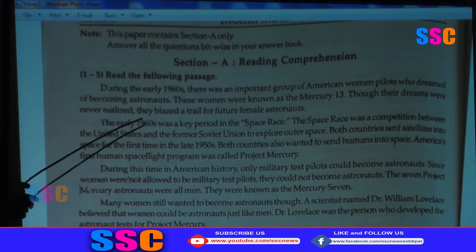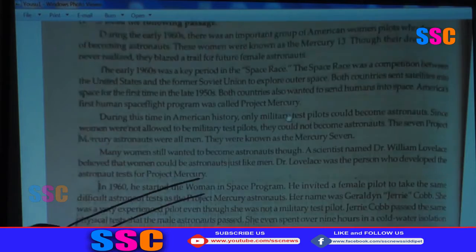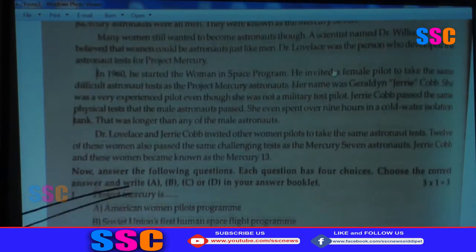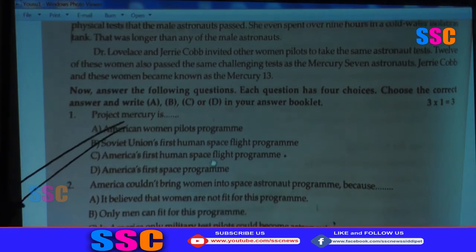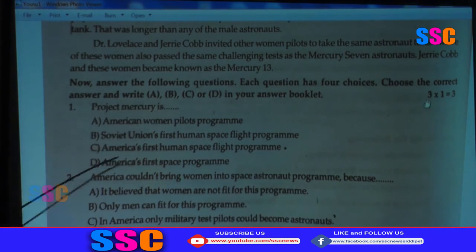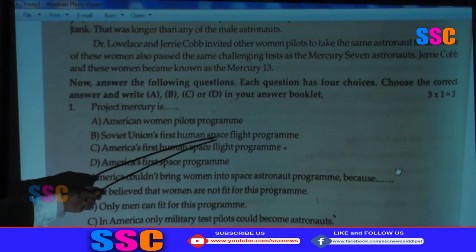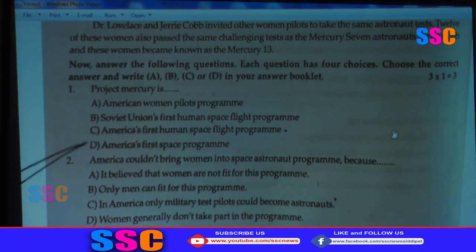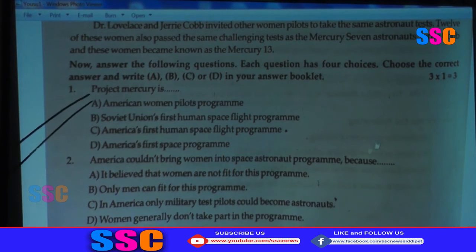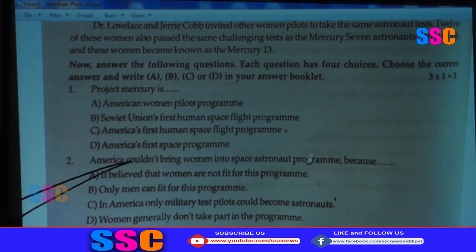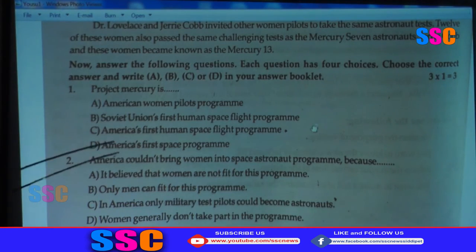Okay, you have to read this passage thoroughly 3 or 4 times. Then go for: Project Mercury is dash. Options like A, American woman pilot program, Soviet Union's first human space flight program, like these 4 options. Then go for the next second slide, the third question and fourth question.